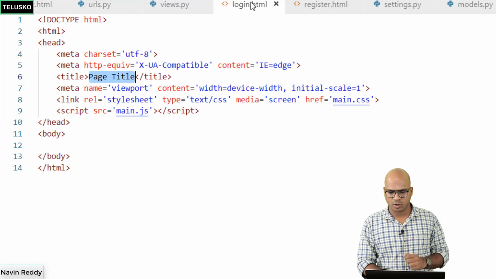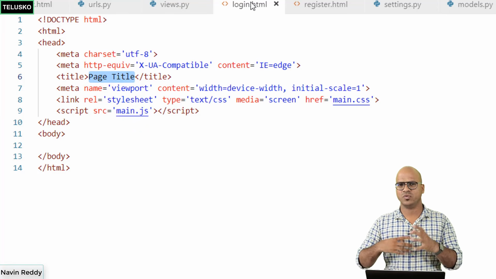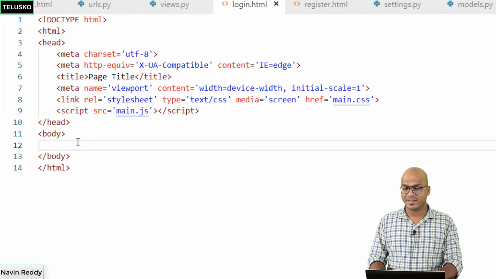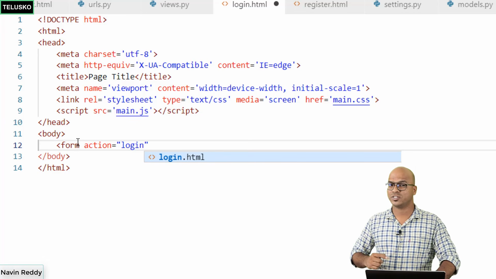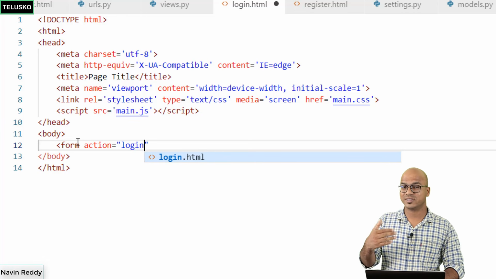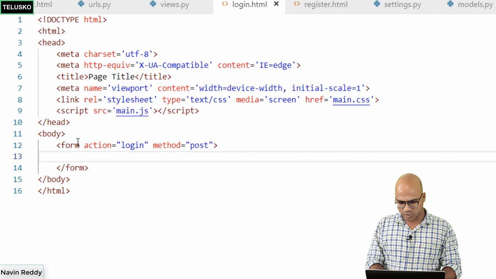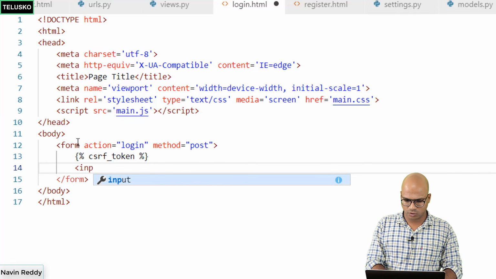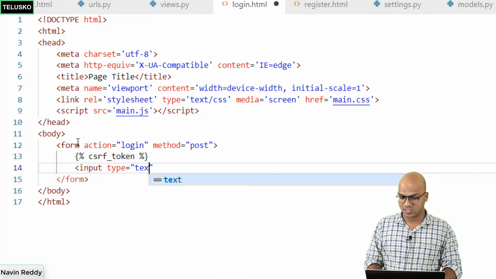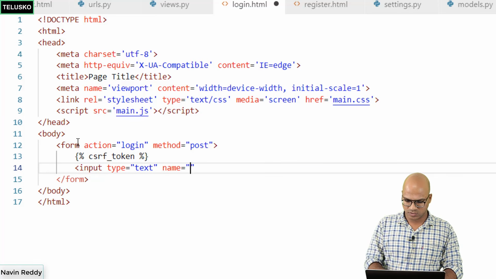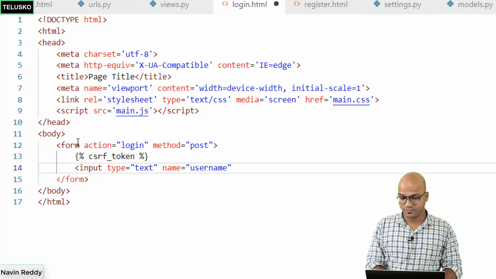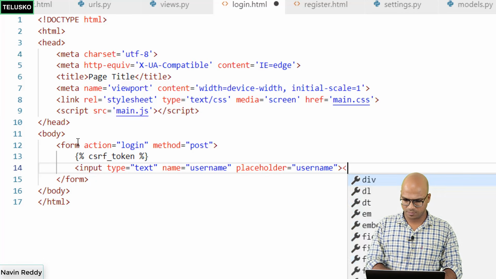Okay, so if you go back to login.html, here we need two things, right? You will ask for username and password. So let's do that, and that too in the form. So we'll say form first and form action. And when I say action, again, I will go for login. The same thing we have done for registration, right? We have get and post. Here as well, use get and post. So this form submission should be of type post. And we have to also handle that token. Let's do that. Okay, now let's create those two fields, input type text. Now this will be your username, so I will say username, and then we also need a placeholder, username, we need a BR tag.